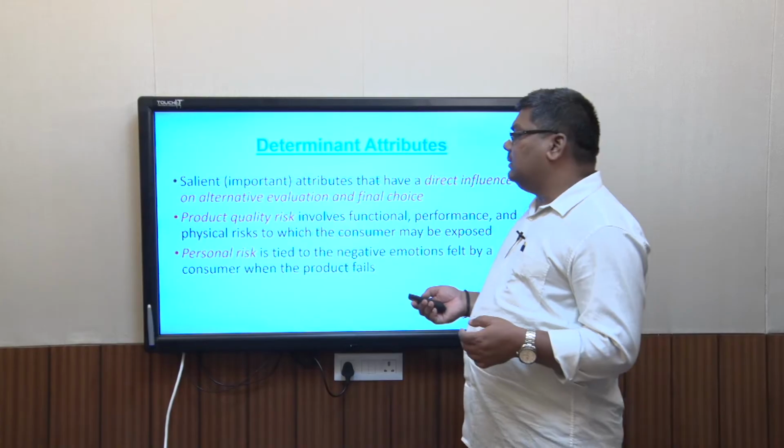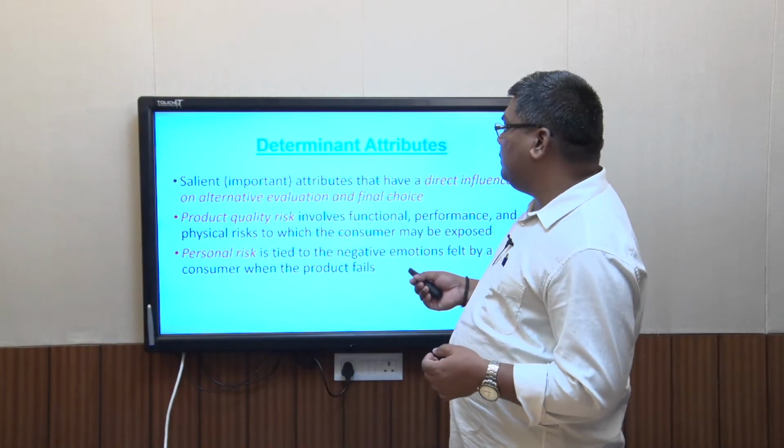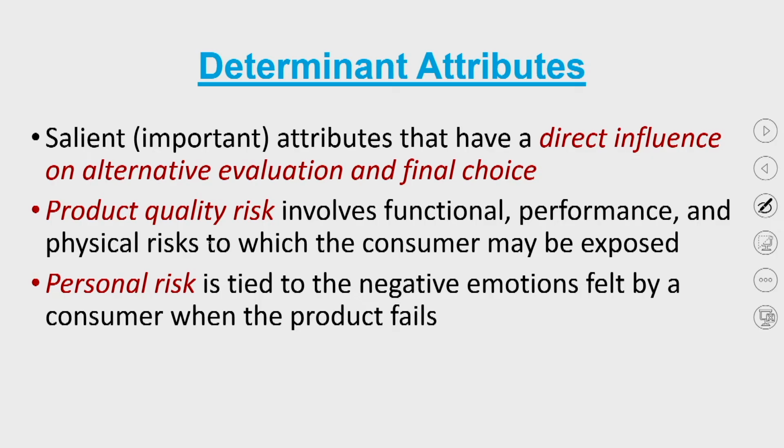Determinant attributes. What are determinant attributes? As I said, important attributes that have a direct influence on alternative evaluation and final choice. So when the product manufacturer puts these salient attributes, the most important attributes, into the consumer's retrieval set, the consumer decides on some of those salient attributes on the basis of which he makes the final choice and the final purchase, and those are called determinant attributes. These are the ones that have direct influence on alternative evaluation and the final choice.